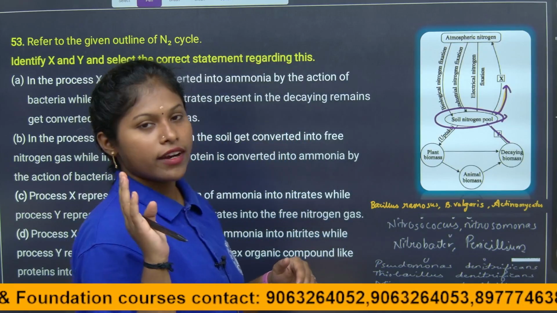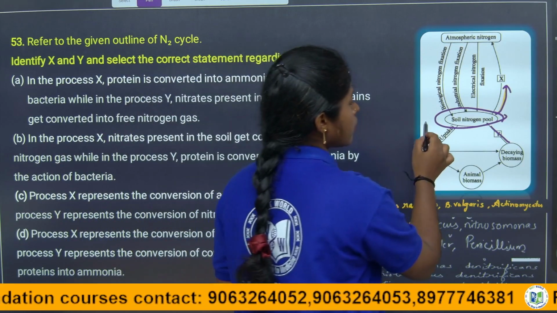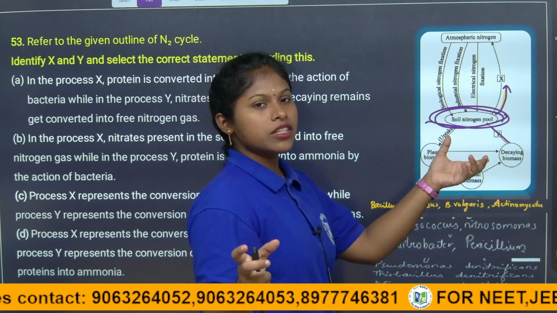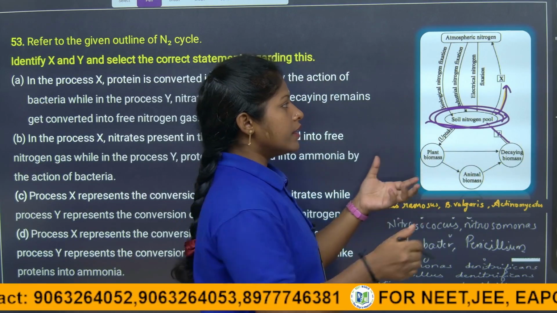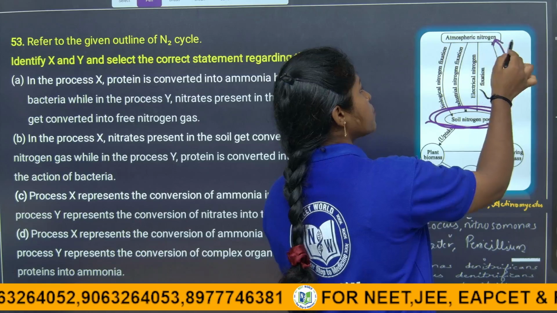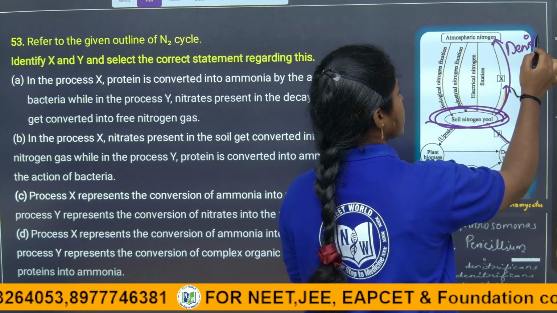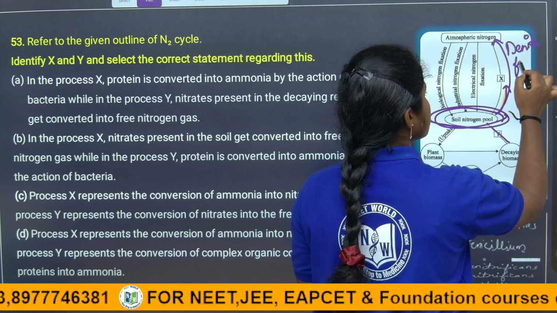That process we call denitrification. So here the soil is rich in oxygen and rich in nitrates. This is again getting back to the atmosphere. This process is denitrification, children.